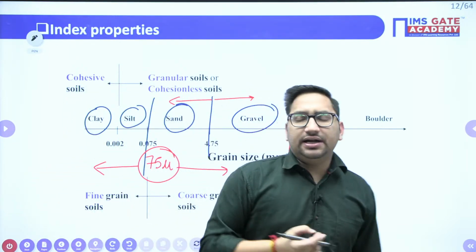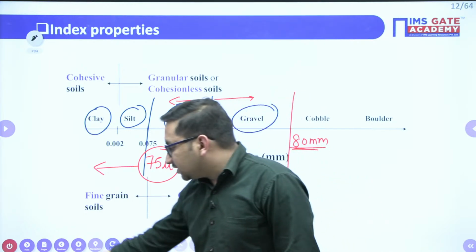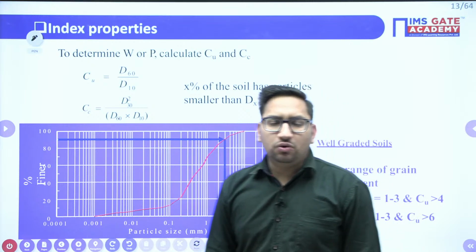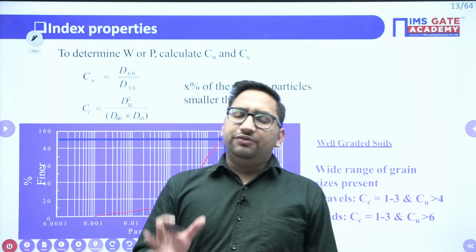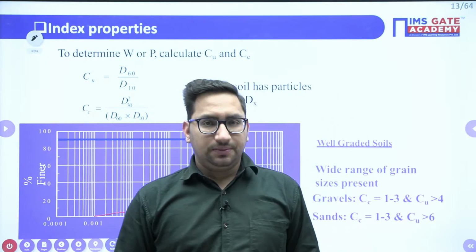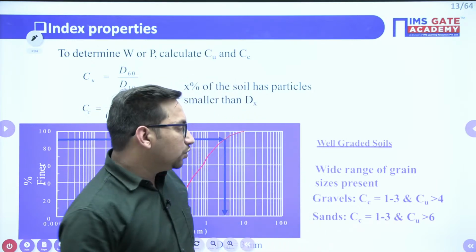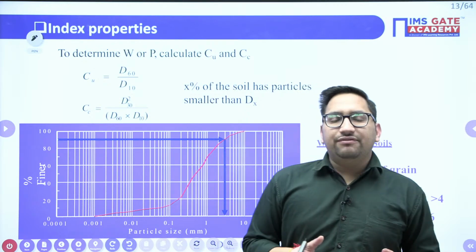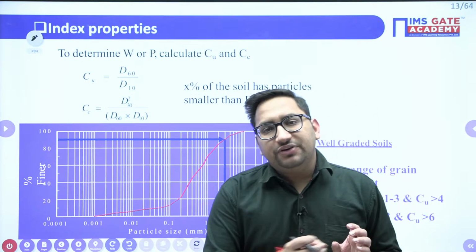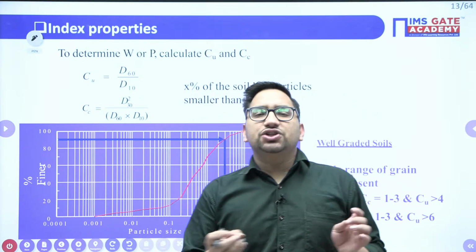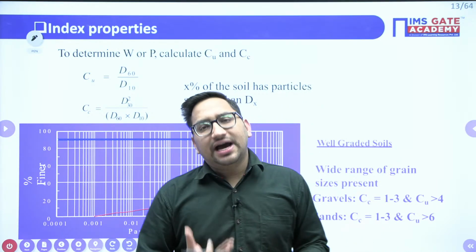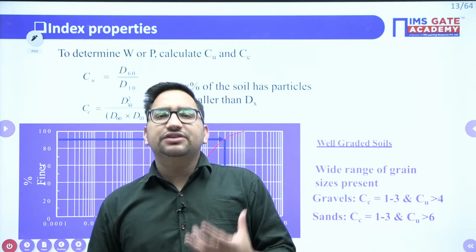So one of the index properties is our particle size distribution. What we do in particle size distribution is we want to find out the distribution of different sizes of particles in our soil, right? So why do we want to do that? As we know, if any particular soil has particles of different sizes and different ranges of sizes, it will get more compacted, it will have high strength, right? Or we generally call it a well graded soil.